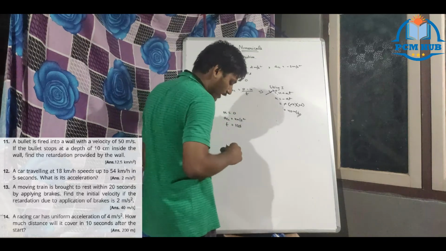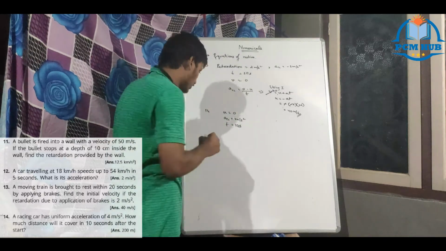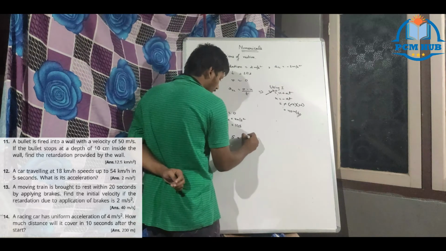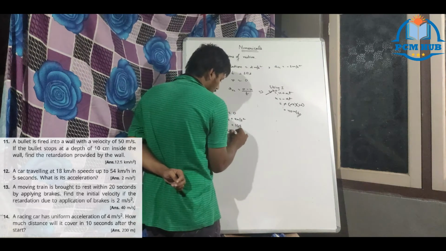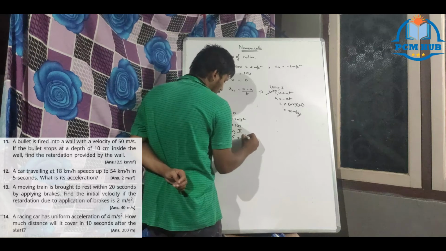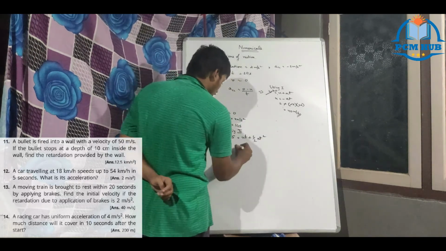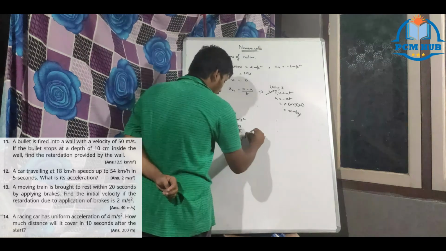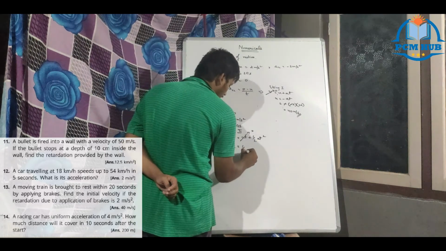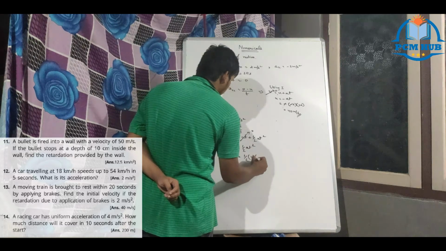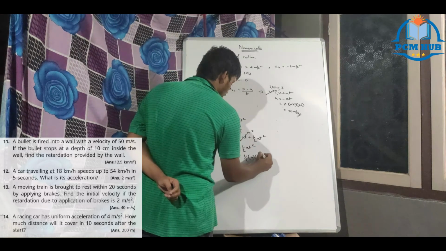What is asked is how much distance it will travel. So S equal to, you can use the second equation, ut plus half at square. U is 0, so s equal to half at square. A is positive here, accelerating, times 10 square.